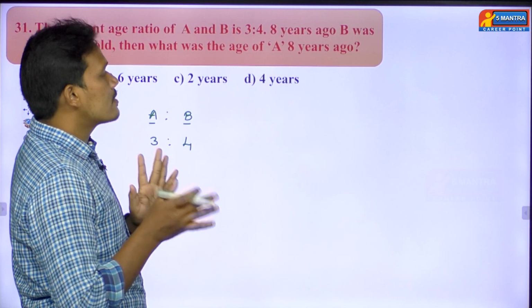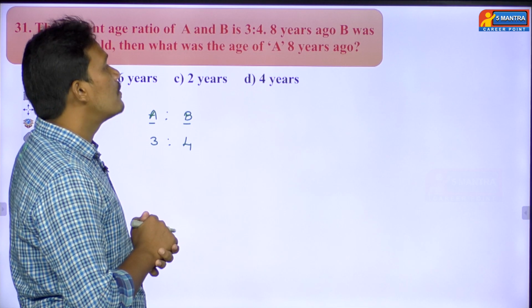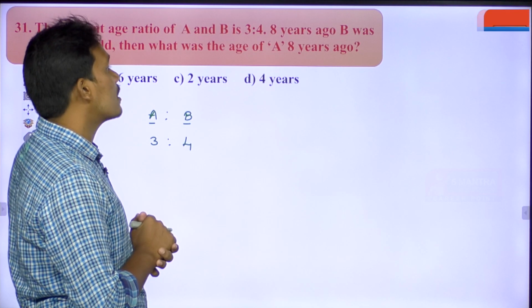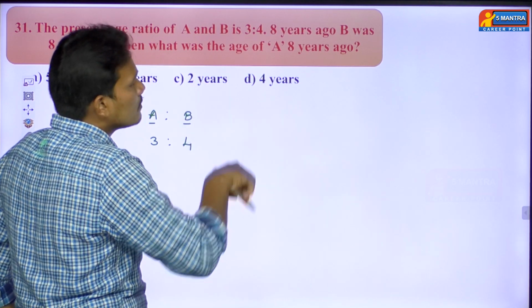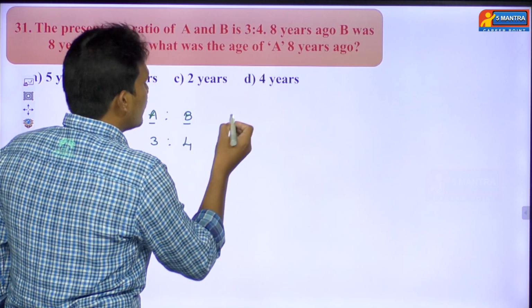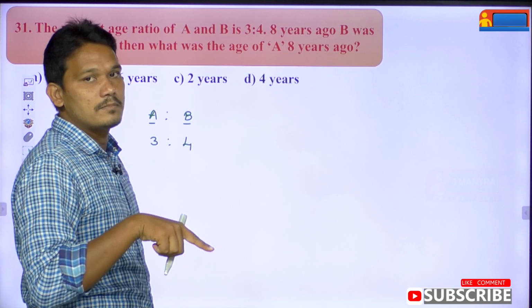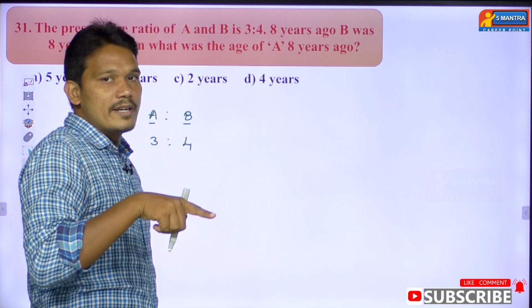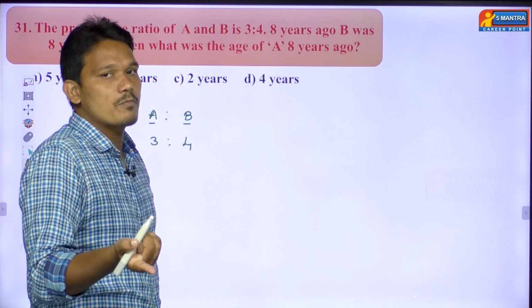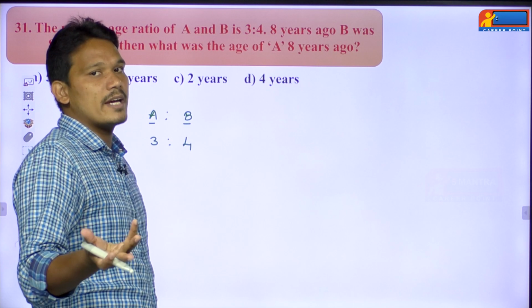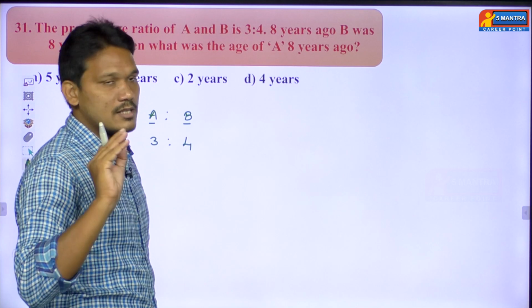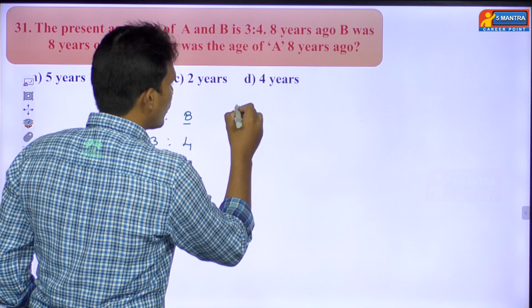8 years ago, the person B's age, how much? 8 years old. Now you can find the age of B at present. 8 years ago, it is 8 years. Then what about the present age of B? Means again you have to add 8 for that 8. So 8 plus 8, that value will become how much? 16.